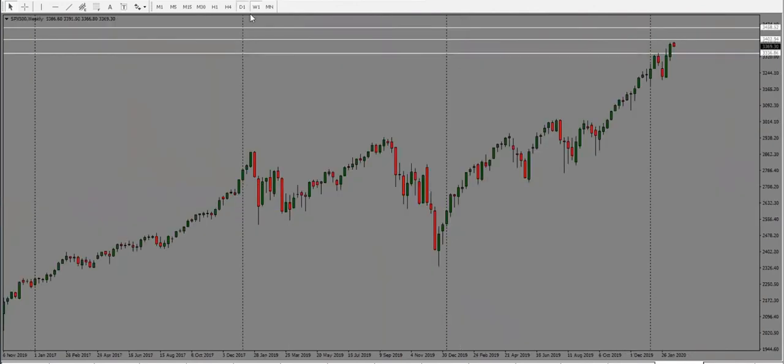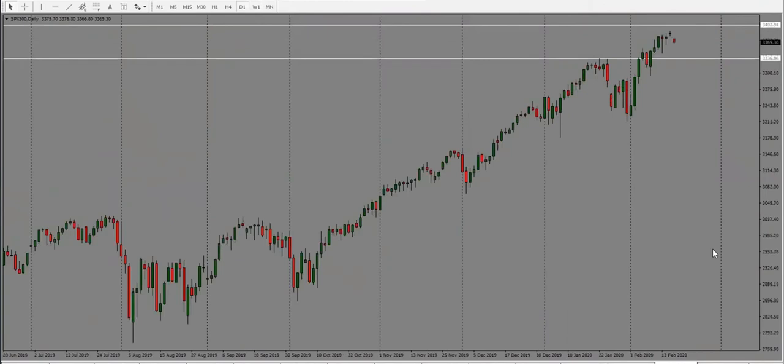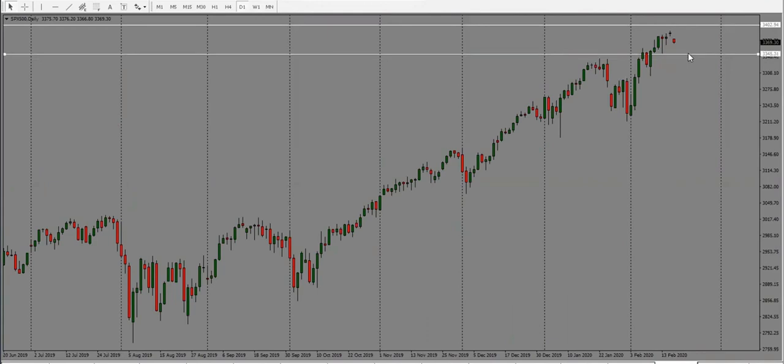All right, S&P 500. With the virus issues coming into the forefront again, we have seen a bit of a drop here in the S&P 500. I will look for a move towards 33.50 as the first target. If it goes through that level, we're looking at 33.20. So bias is bearish here for the S&P 500.